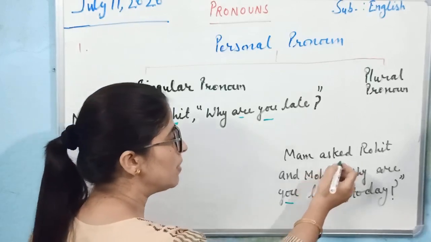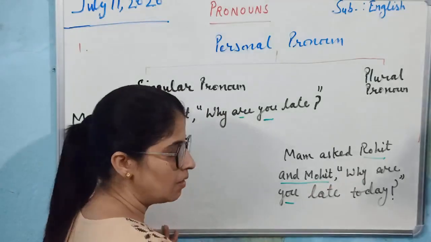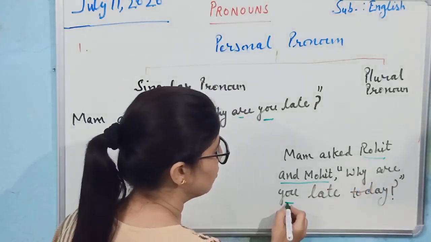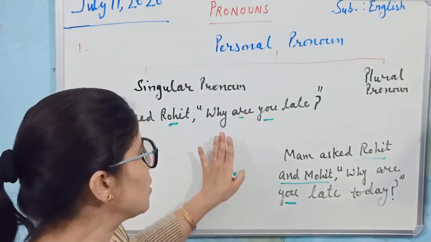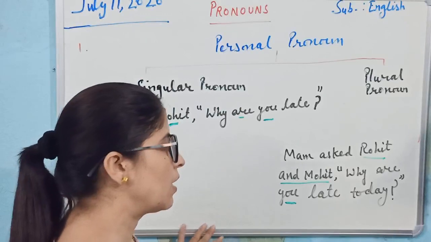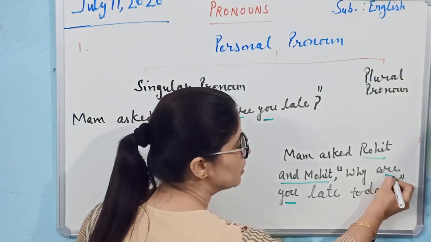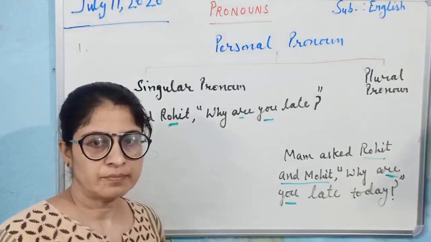Next, ma'am asked Rohit and Mohit. We are talking about two persons here. But still, why are you late today? Again, we have used you. You can be used as a singular pronoun and a plural pronoun, but it always takes a plural verb with it. We are not to forget this.